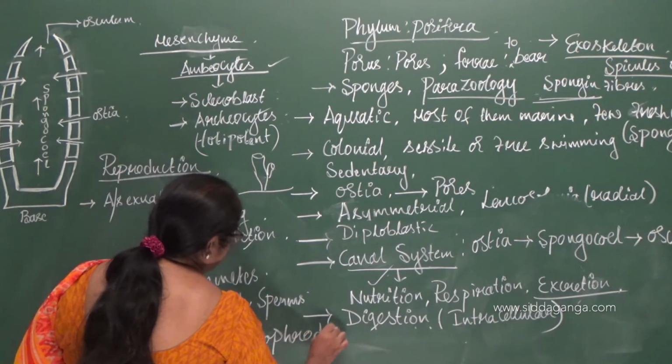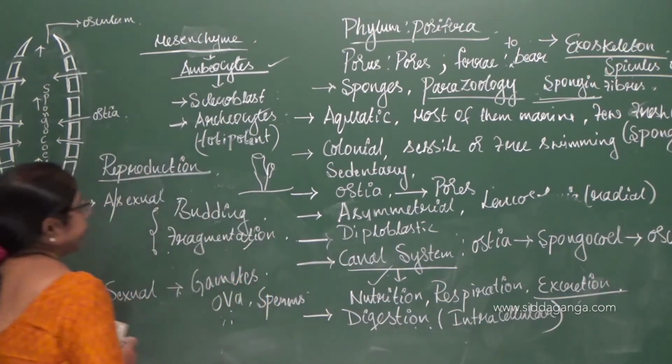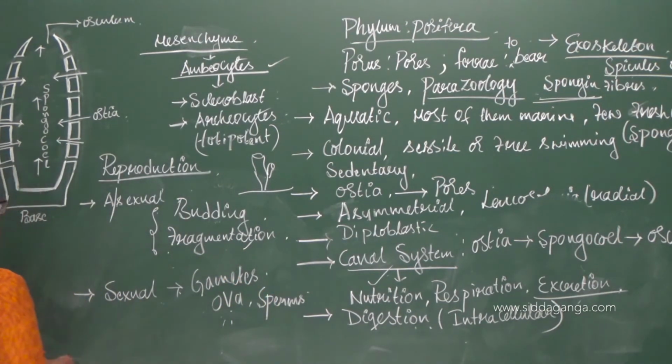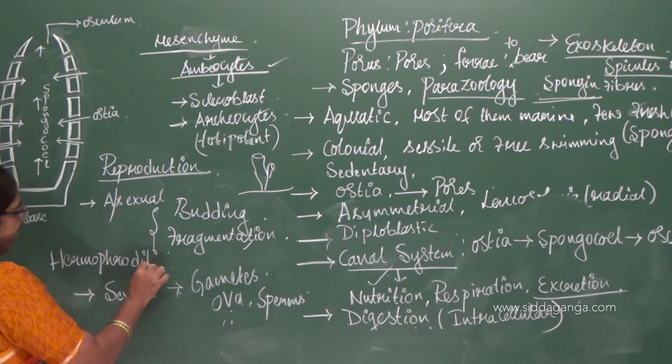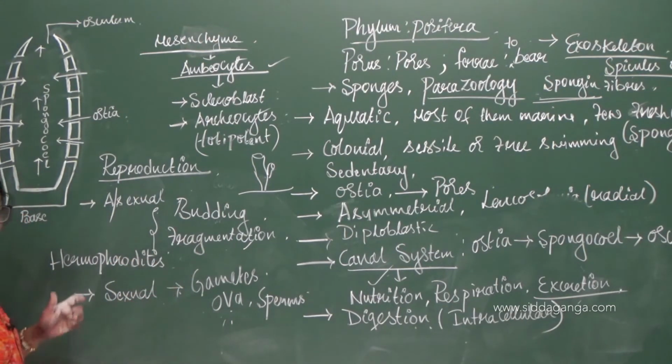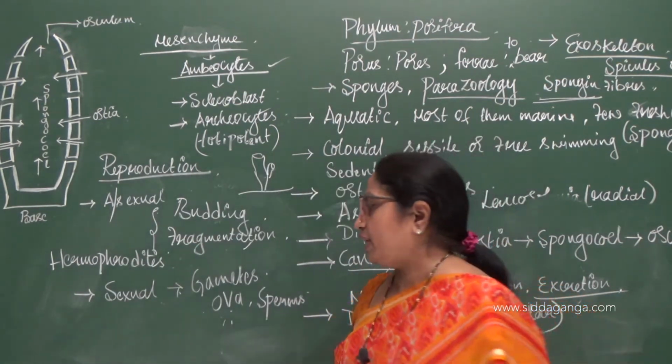They can produce both male and female gametes. Therefore, they are referred to as hermaphrodites. So a single individual, a single poriferan individual, can produce both male and female gametes.